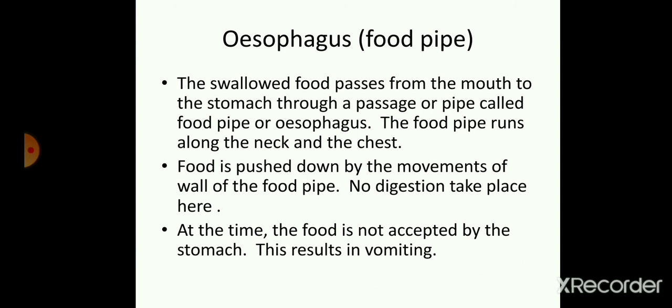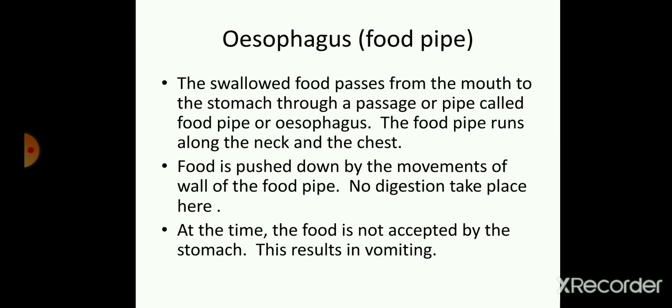Thereafter we have the esophagus. Esophagus is also known as the food pipe. The swallowed food passes from the mouth to the stomach through a passage or pipe called the food pipe or the esophagus.